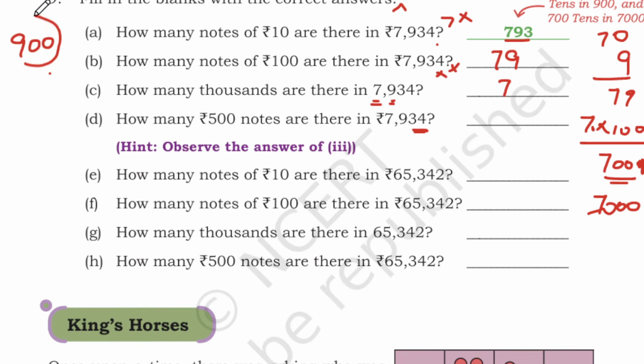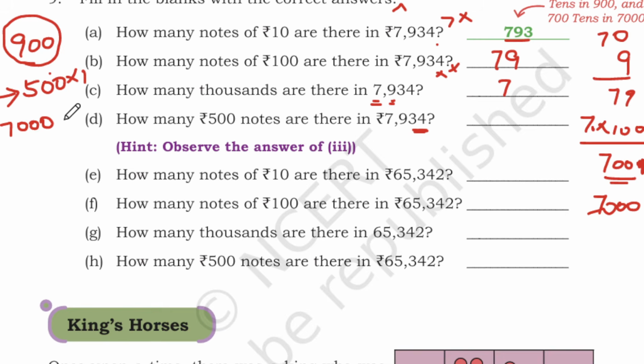In 900 rupees, how many 500 notes we can have? If we take 500 into 1, which is 500, so balance 900 minus 500 is 400. So that's all. We can take only one 500 note from this 900, and balance we have 7,000.